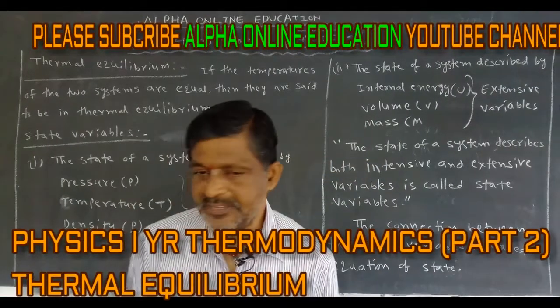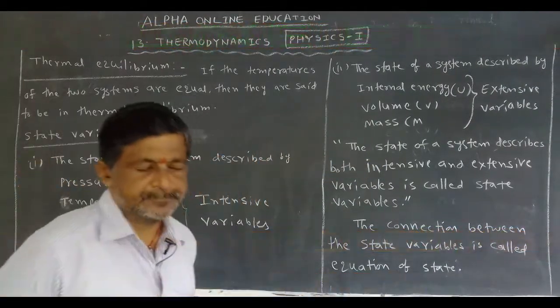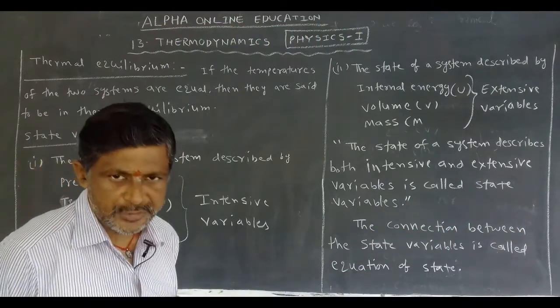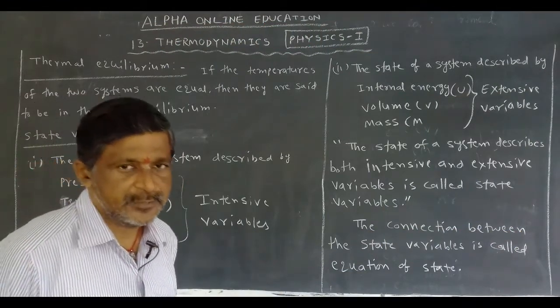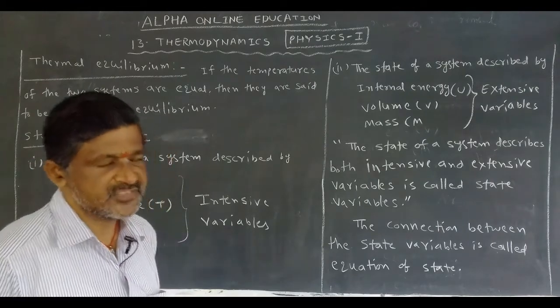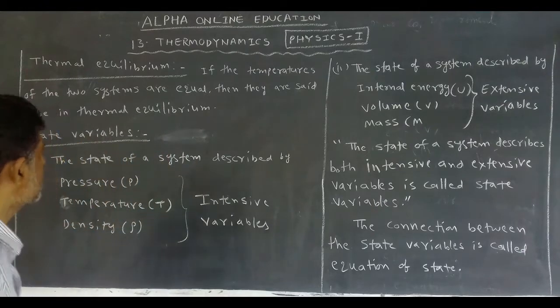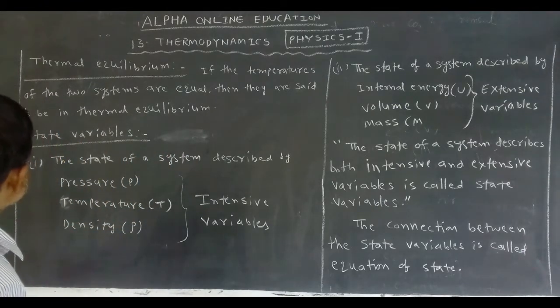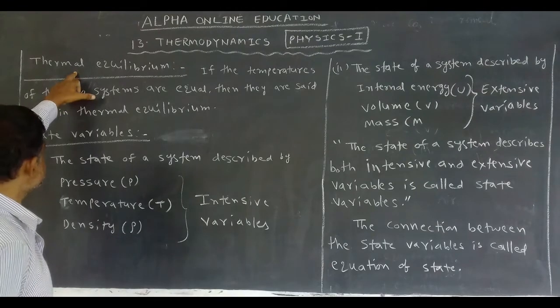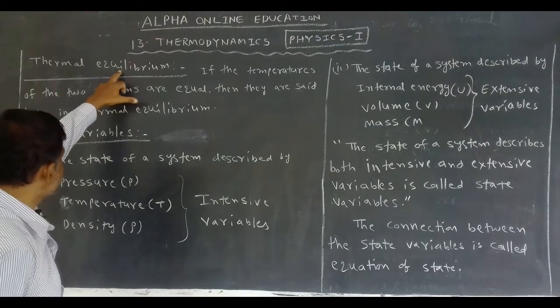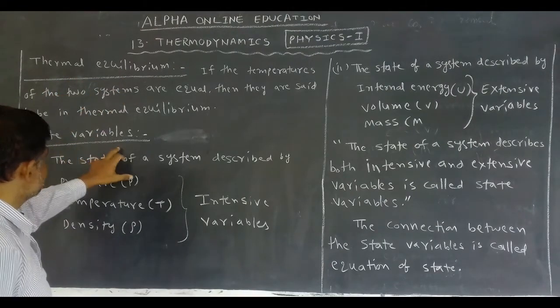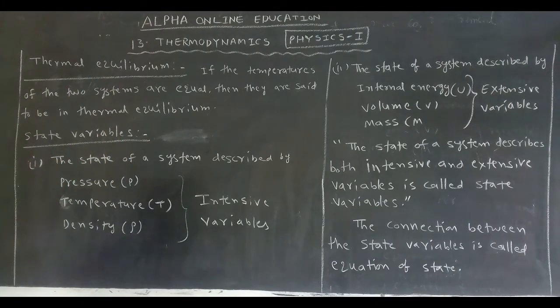What is thermodynamics, and what are the system, surroundings, and types of the system? In this class we will discuss some more technical words used in this chapter: thermal equilibrium and state variables. Now, what is thermal equilibrium?